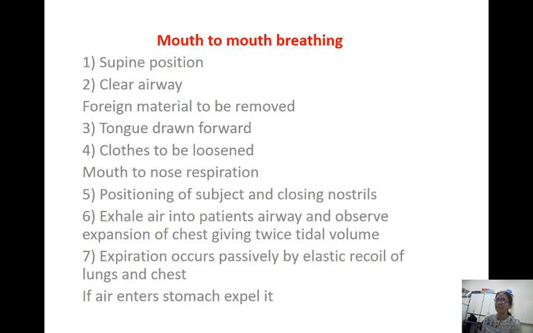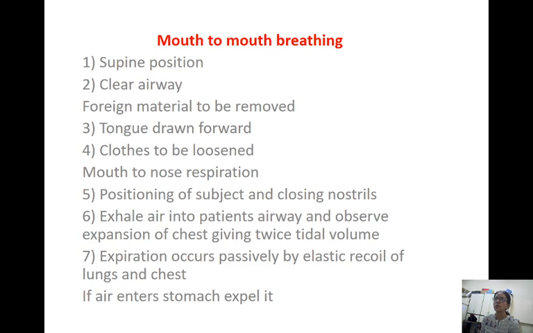If there is continuous bleeding in the mouth or a lot of vomit which can't be cleared, mouth-to-nose respiration can be done. And this is also done in the case of maxillofacial injuries, because we can't put our mouth there and cause those injuries more, so mouth-to-nose respiration is done in those places.